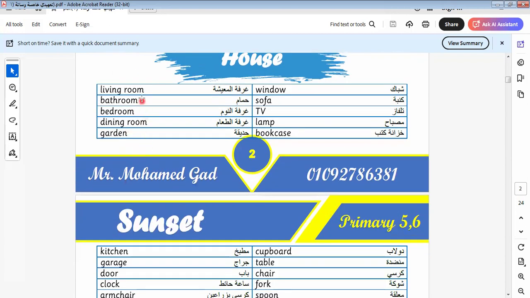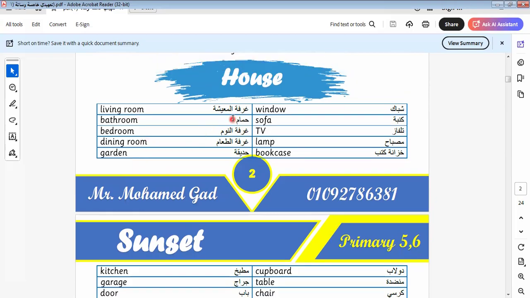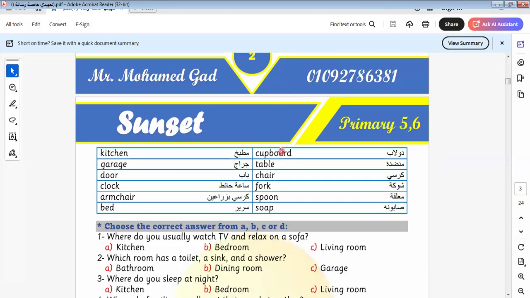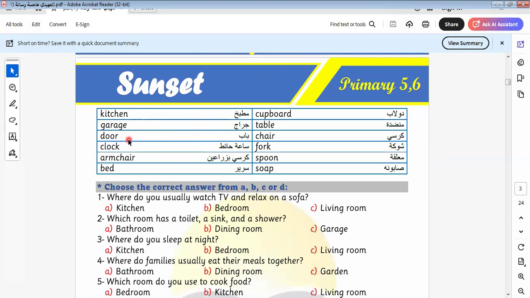Let's go to another item here: living room. These are the parts of our home, or the rooms. Here we have living room, bathroom, bedroom, dining room. Dining room is the room that we eat in. Garden, window, sofa, TV, lamp, bookcase, kitchen, garage, door, clock, armchair, bed, cupboard, table, chair, floor, spoon and soup.